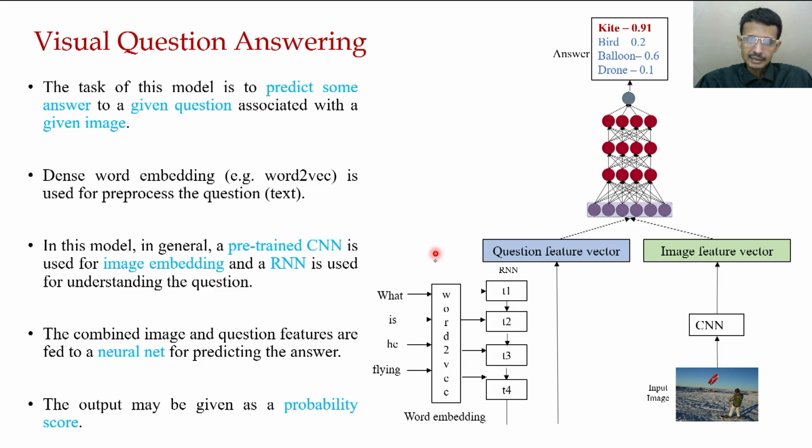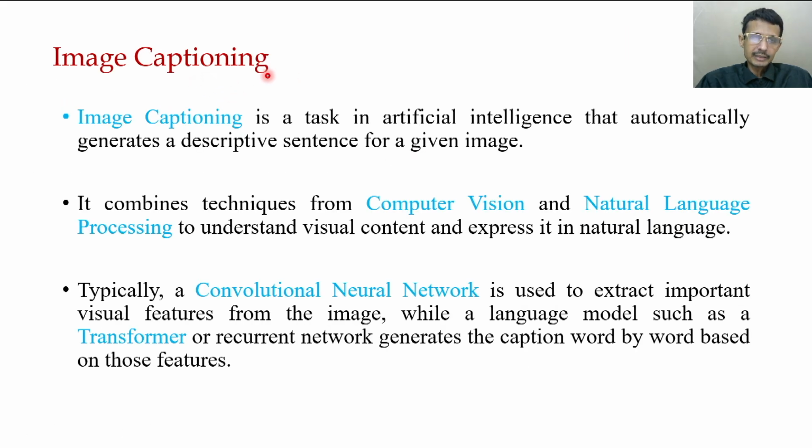So this is the basic understanding of visual question answering. This is a very primitive or naive concept. It is just a kind of definition. There is a very rich literature associated with VQA, so an interested person can go to this literature, and VQA is still an open research topic. Okay. Our next application is image captioning.